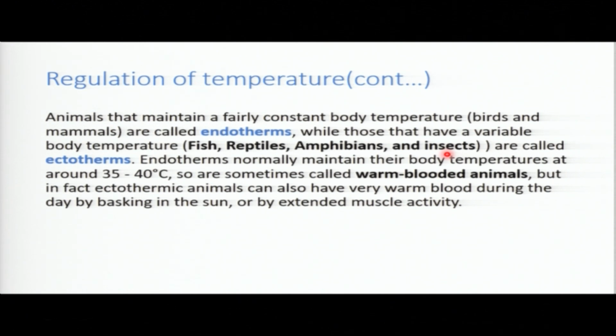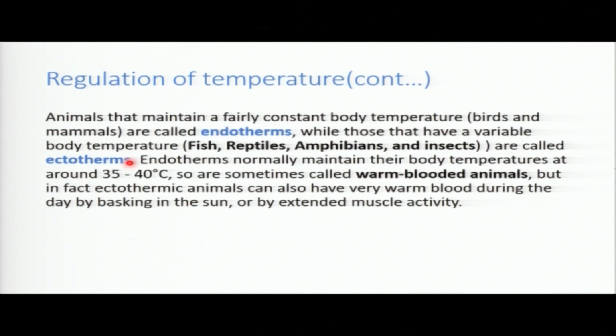To the external environment. We shall see this, don't worry. According to the external environment, their body temperature can change. Those organisms are called ectotherms. Those are organisms whose body temperature can vary according to the external environment.